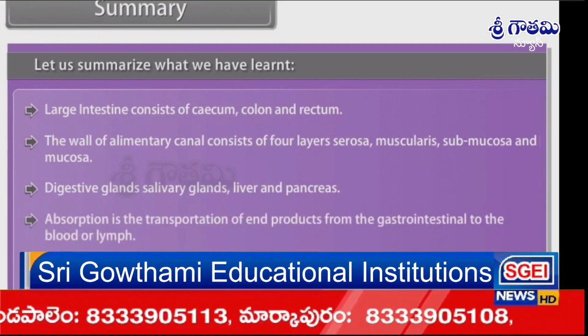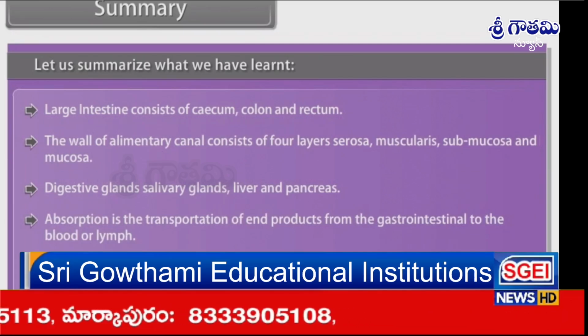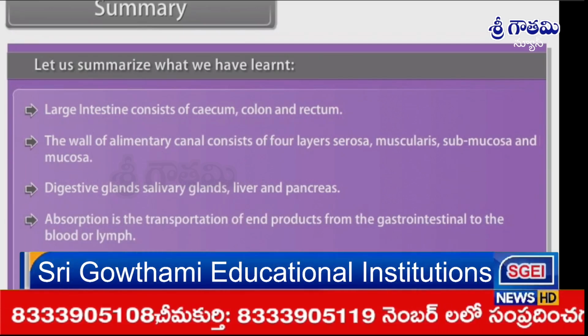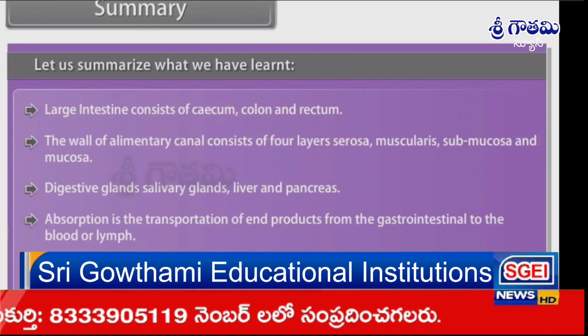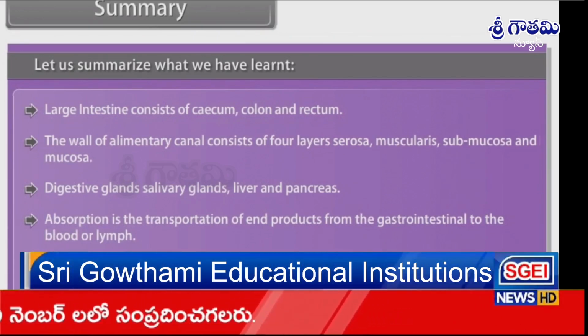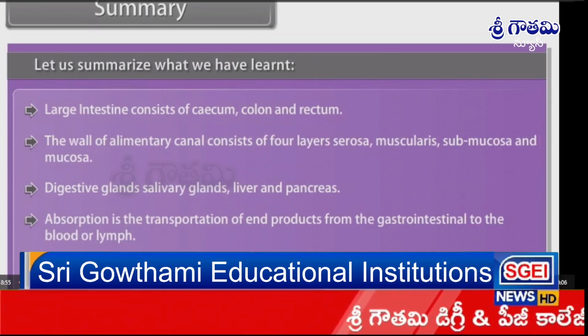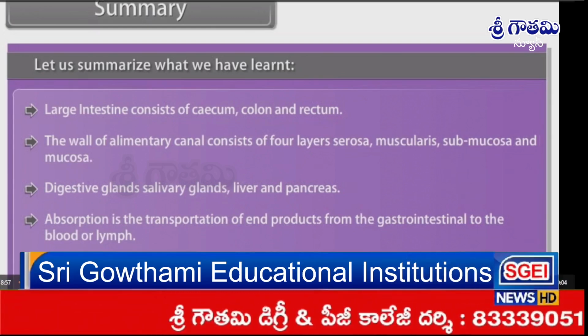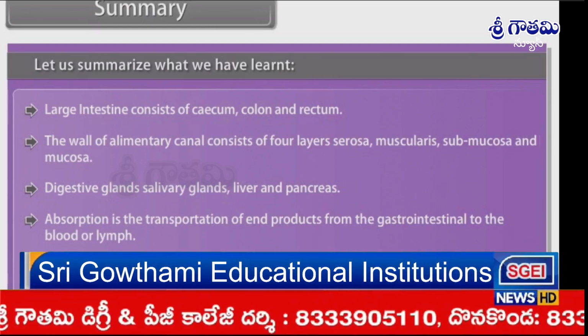Absorption is the transportation of end products from the gastrointestinal tract to the blood or lymph. Common disorders of the digestive system are jaundice, vomiting, diarrhea, constipation, and indigestion.